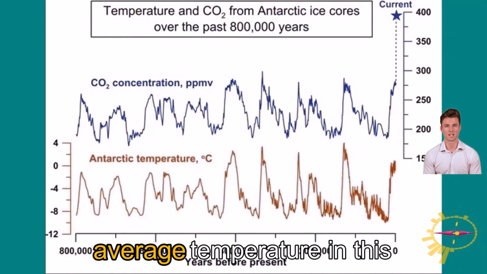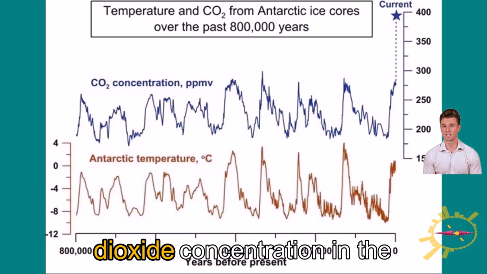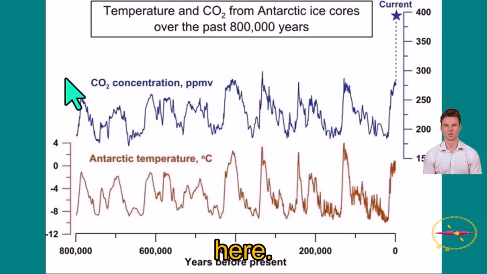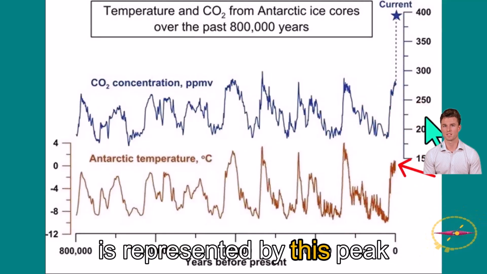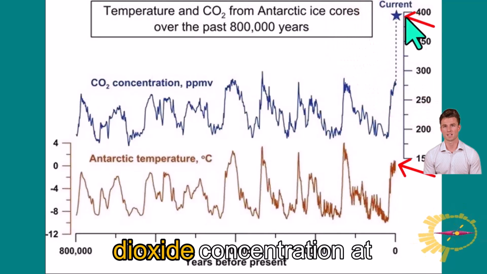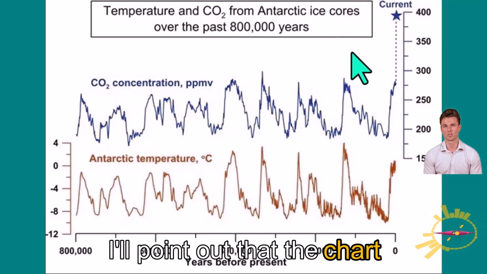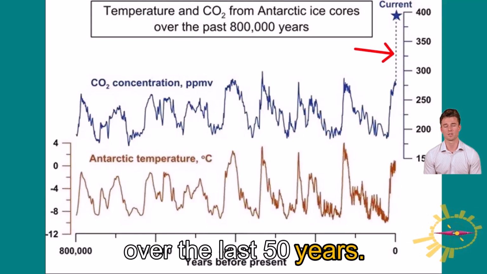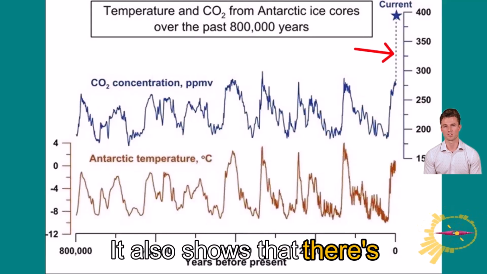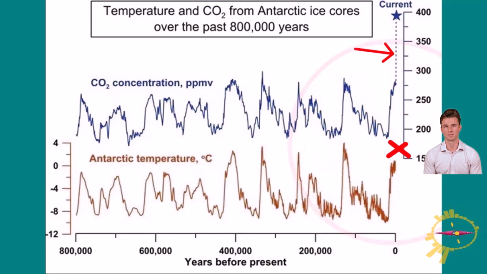This chart depicts Earth's average temperature in this particular graph here as compared with the carbon dioxide concentration in the atmosphere in this chart here. Earth's present temperature is represented by this peak here and its present carbon dioxide concentration at this peak here. I'll point out that the chart depicts the spike in carbon dioxide levels that occurred over the last 50 years. It also shows that there's been no corresponding spike in temperature during that period of time.